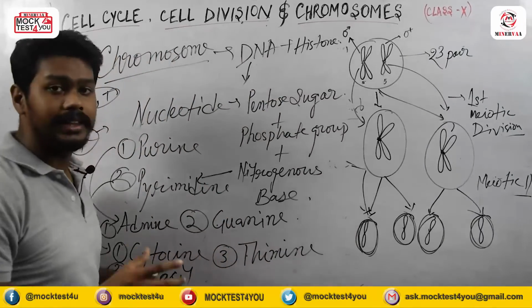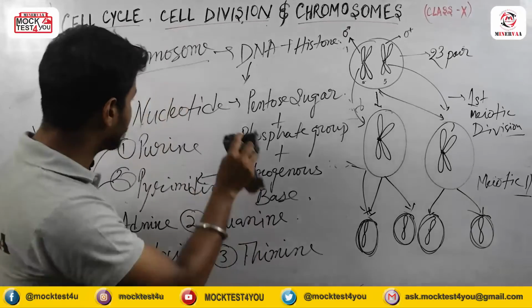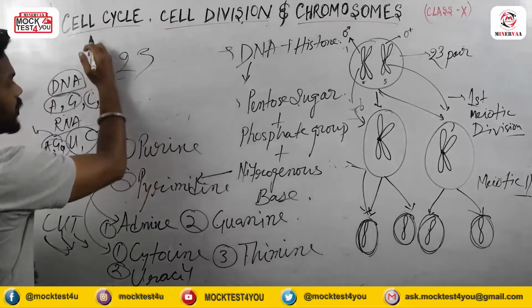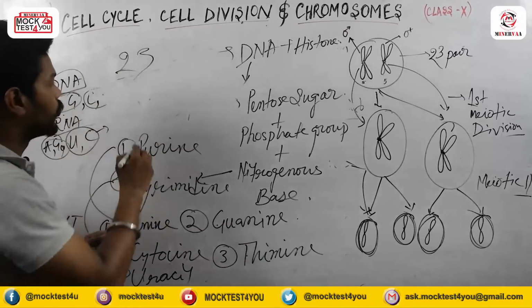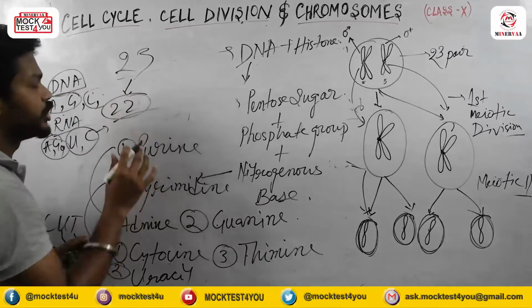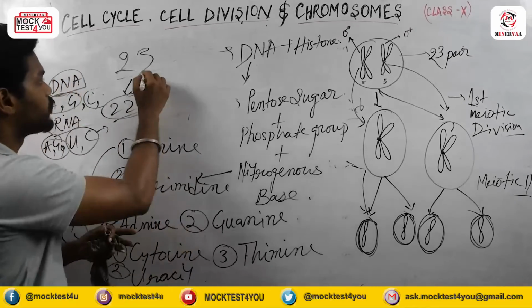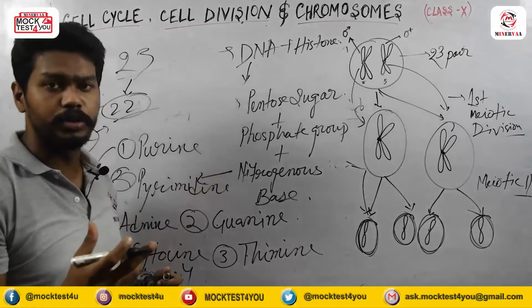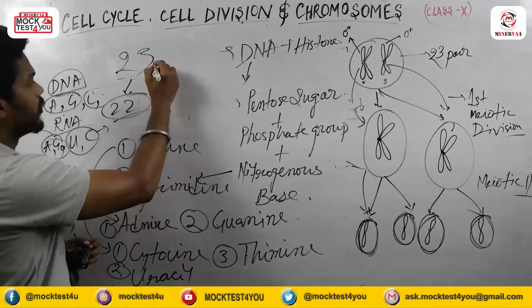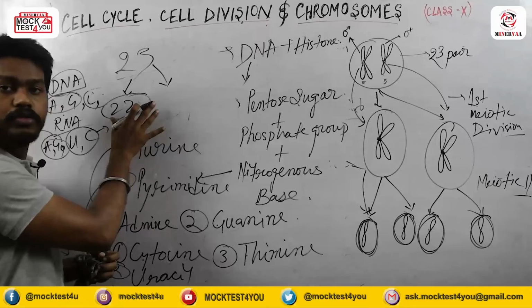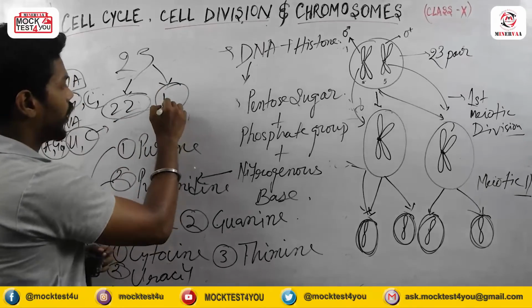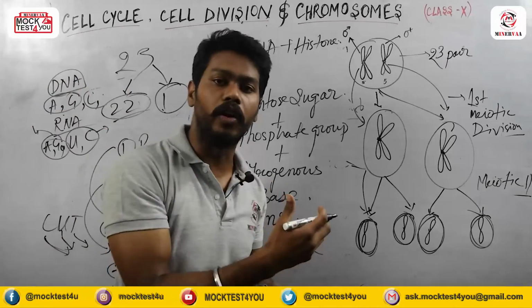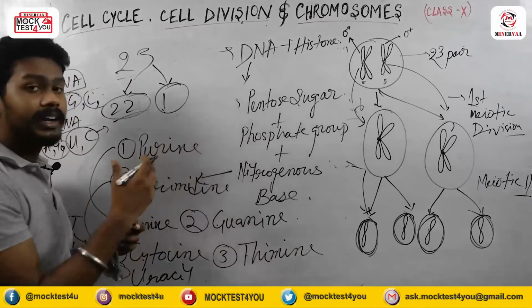In our body, there are 23 pairs of chromosomes present. Of these 23 pairs, 22 pairs we call body chromosomes, and 1 pair we call the sex chromosome, because this chromosome determines our sex, what the gender will be.